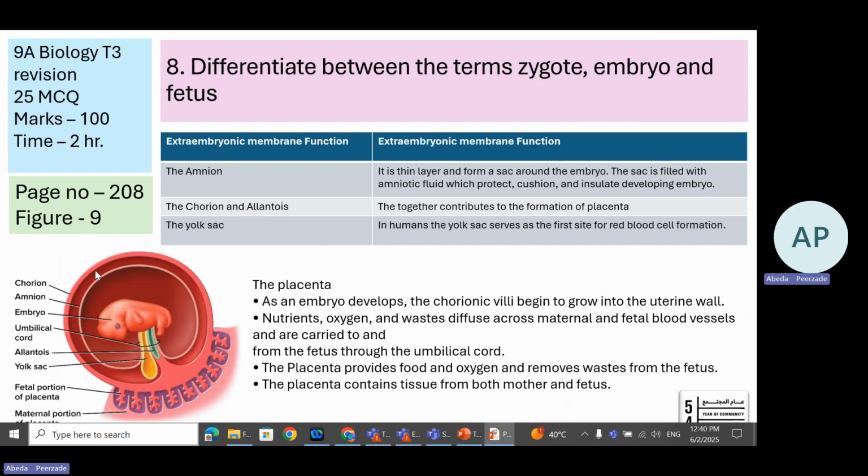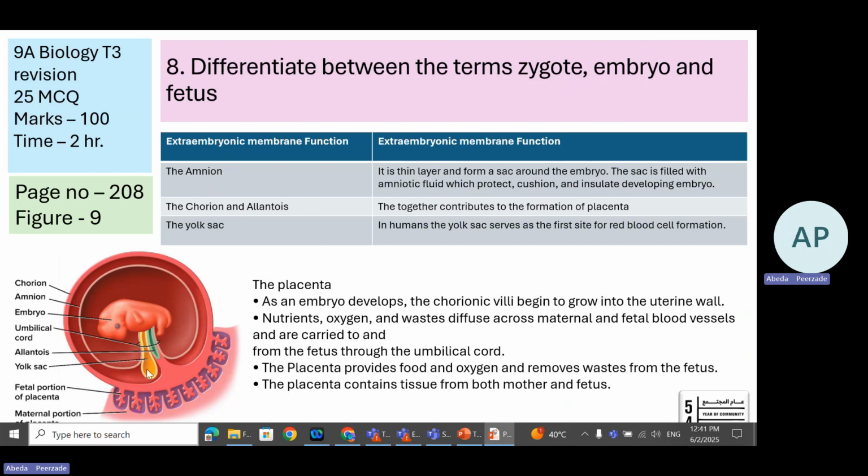Chorion and allantois together. Now, chorion is the outer thick layer. And allantois, you can see this green structure, which is attached to the embryo. So this chorion and allantois together form the tube which is called the umbilical cord, and it also extends into the placenta. So chorion and allantois together contribute to the formation of the placenta. Yolk sac, you can see, is like an egg yolk, which is yellow in color.